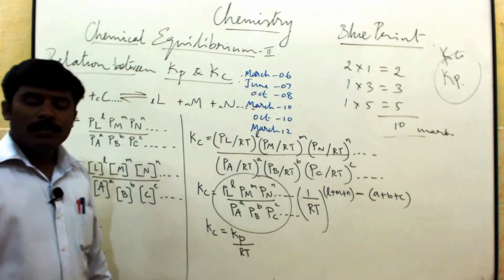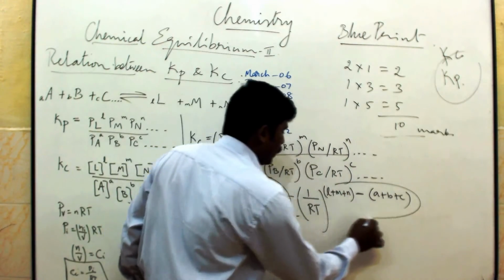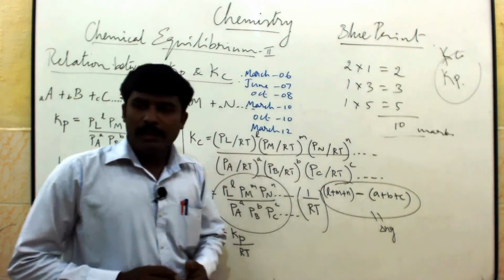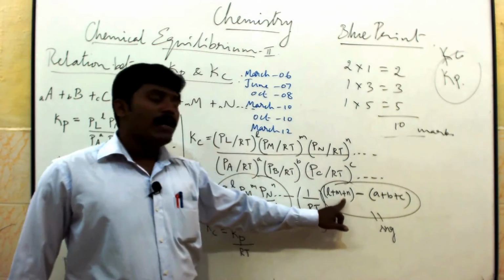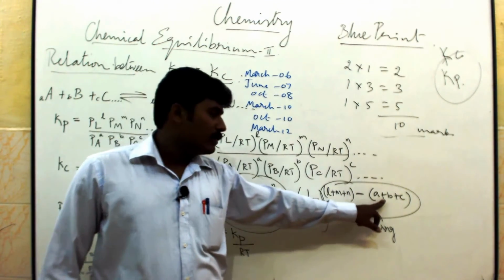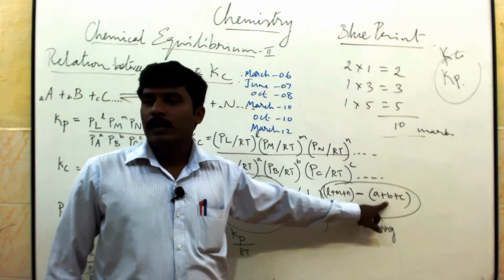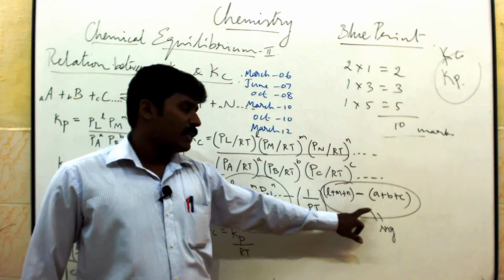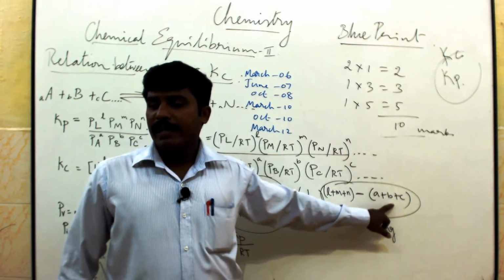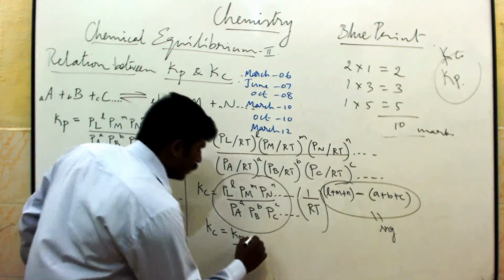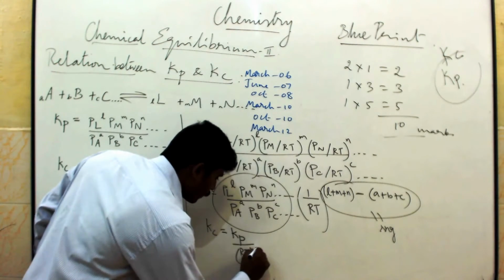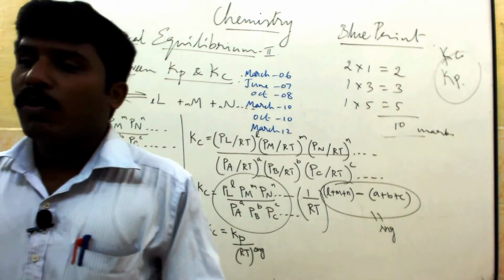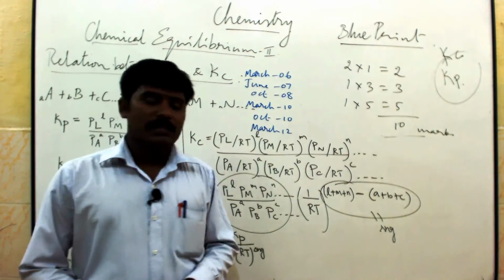Clear? Now this whole power is equal to del Ng. So del Ng means number of moles of products minus number of moles of reactant. So what is del Ng? Del Ng indicates number of moles of product minus number of moles of reactant. So here you can write Kc is equal to Kp by RT to the power del Ng.